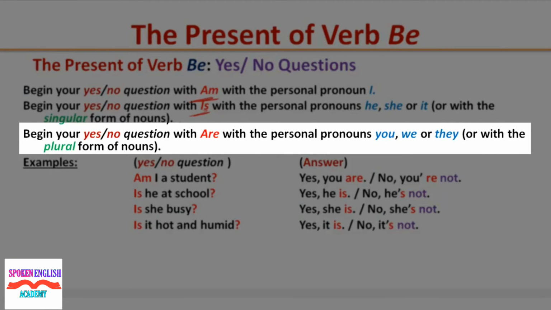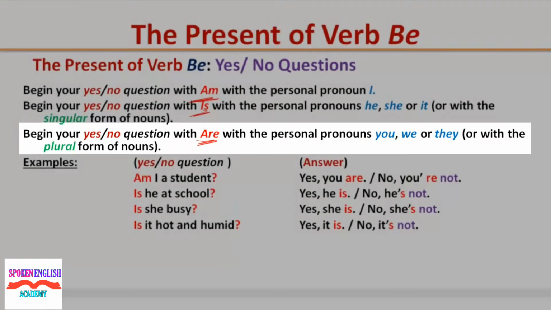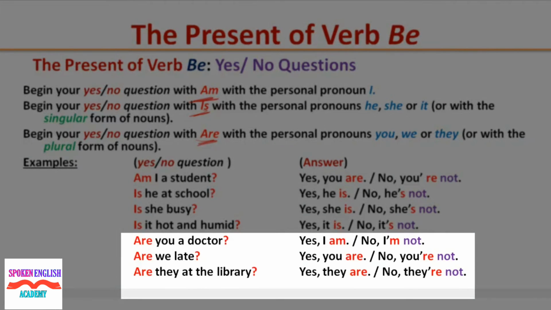Begin your yes-no question with are, with the personal pronouns you, we, or they, or with the plural form of nouns. Examples: are you a doctor? Yes, I am. No, I'm not. Are we late? Yes, you are. No, you're not. Are they at the library? Yes, they are. No, they are not. Pay attention to the word order in yes-no question. Begin your question with verb be followed by the subject.